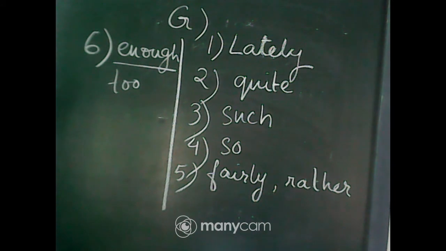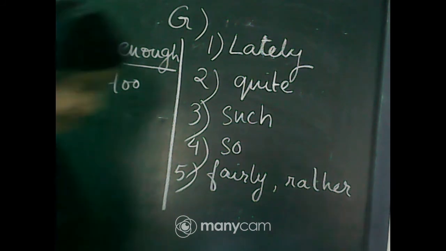Some words can be used as both adjectives and adverbs, but you can understand it because the basic difference is that an adjective modifies a noun, so it is placed before the noun generally. See, two sentences are given. He'll catch the early train, and he woke up early in the morning. In the first sentence, it is the noun which is being modified, so it will be an adjective, and in the second sentence it will be an adverb. Come to exercise number 8. You have to identify whether they are an adverb or an adjective. It's very easy for you.